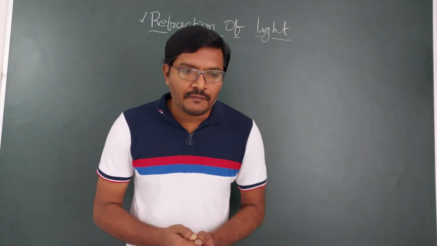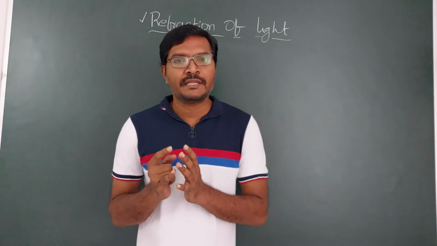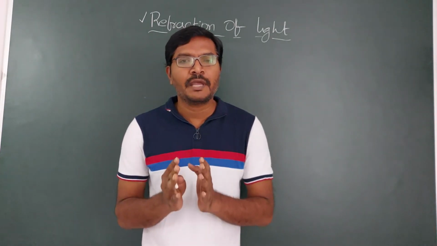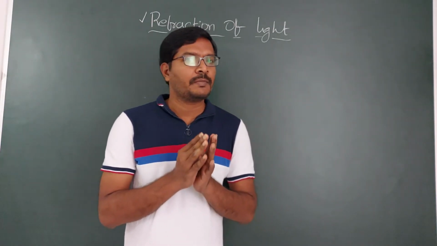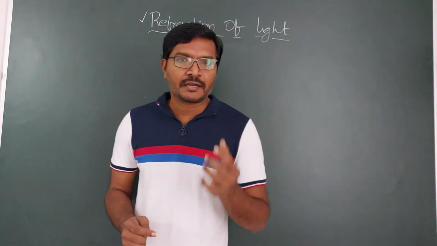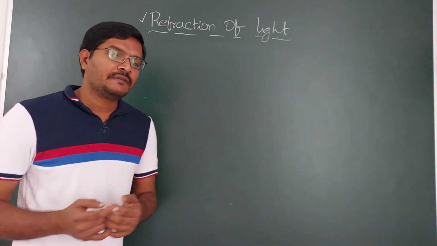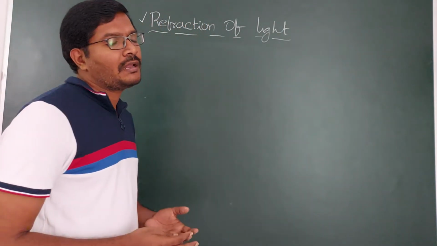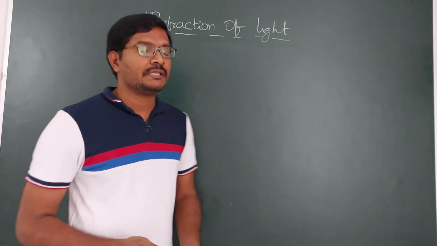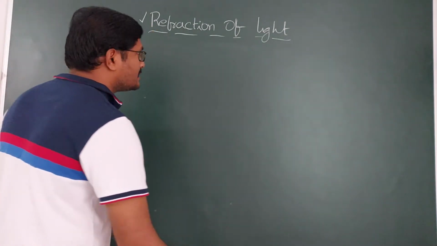Whenever you are getting the images, those images we will get from either reflected rays or because of the refracted rays. If a light ray is refracted, how do you get the images? Refracted means bending. So if it is bending towards the normal, how you are going to get the images? If it is bending away from the normal, how you are going to get the images?